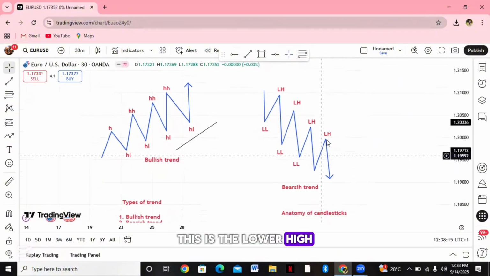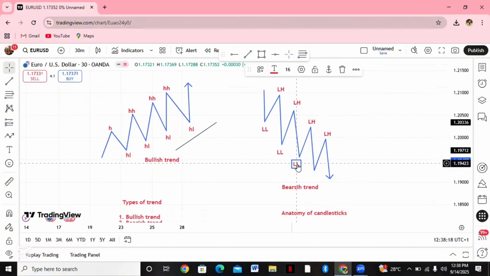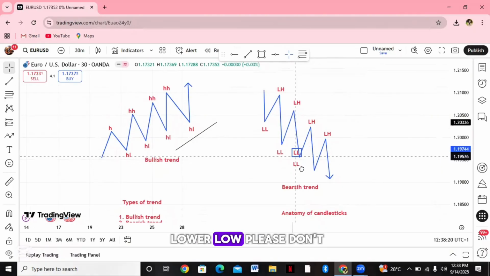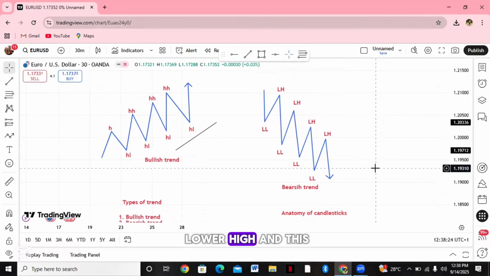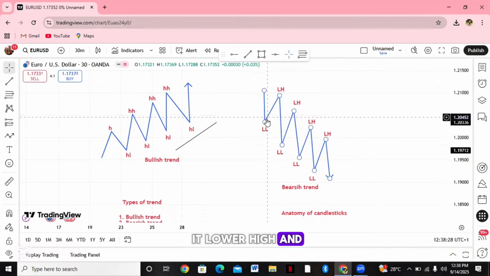This is the lower high, and this is the lower low. So this is the lower high and this is the lower low. Why is it a lower high and a lower low?